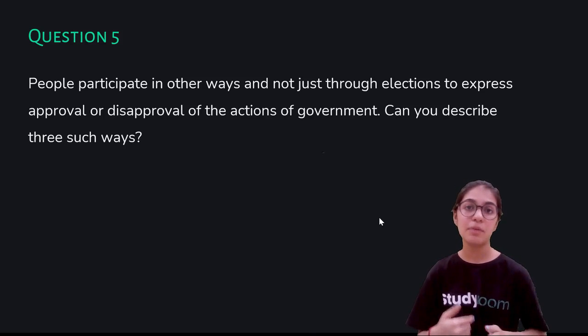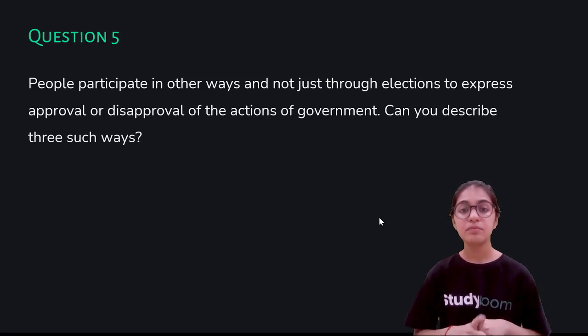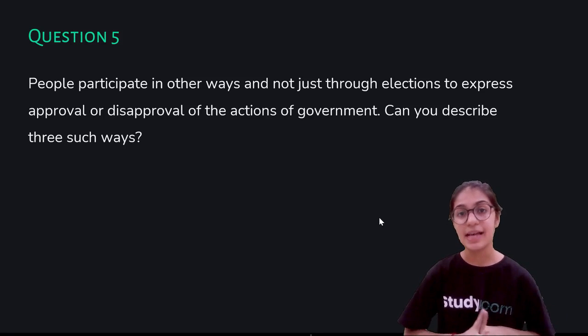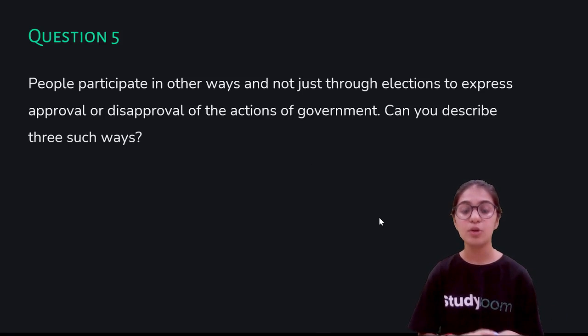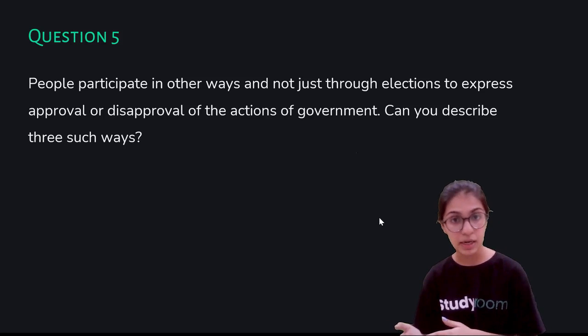The second is that people sometimes protest in case they do not like any of the government's new policies or laws. They form groups and protest against the laws of the government. This is one of the ways that people participate.